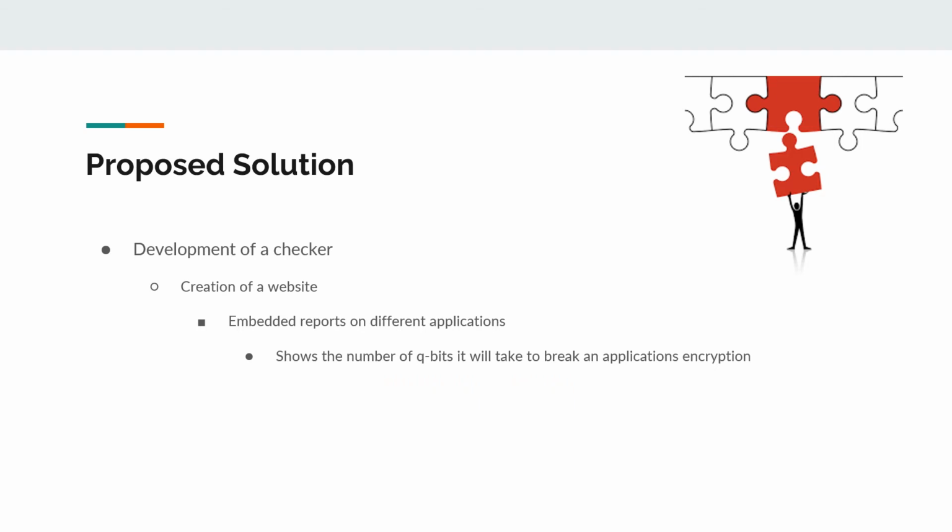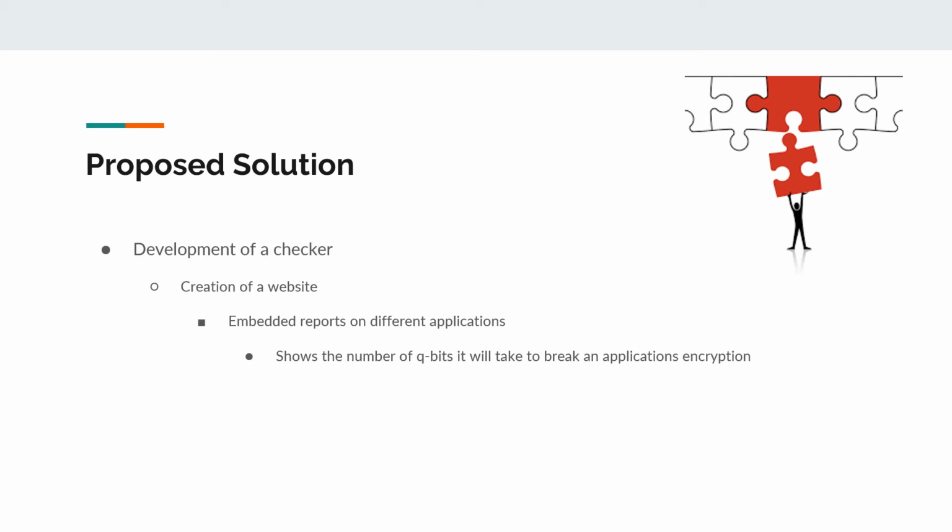As Nathan stated, our goal is to create a risk analysis tool. This tool would give a report about a selected application's encryption. These reports would show the number of qubits it would take a quantum computer to break an application's encryption, as well as other useful information, thus showing how viable a selected application could be against the development of quantum computers.